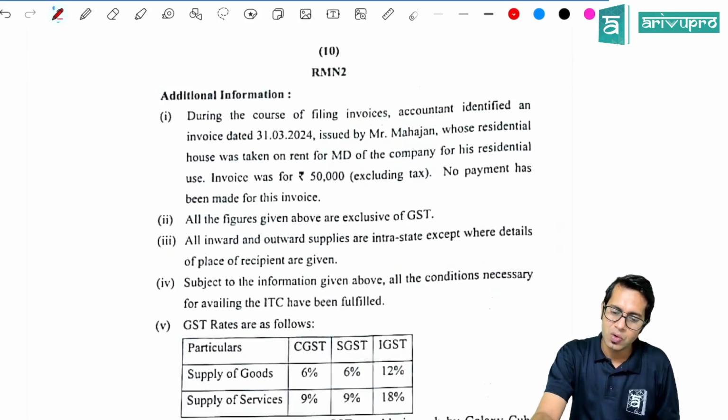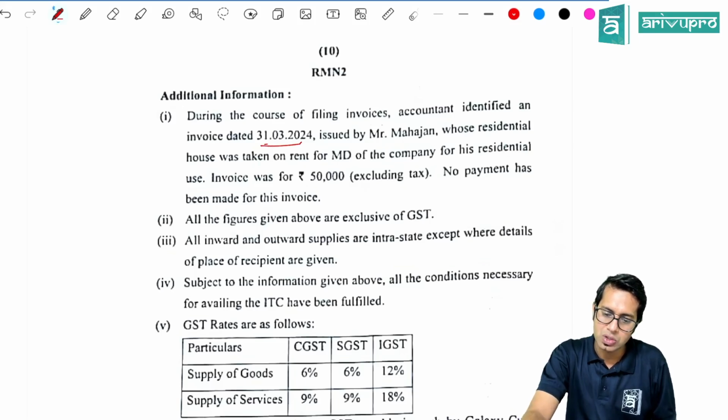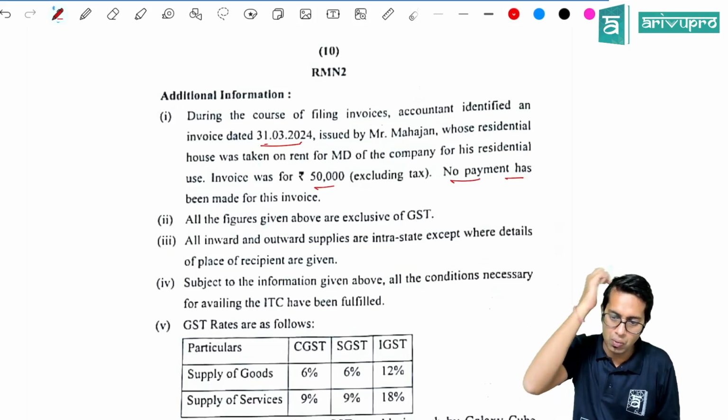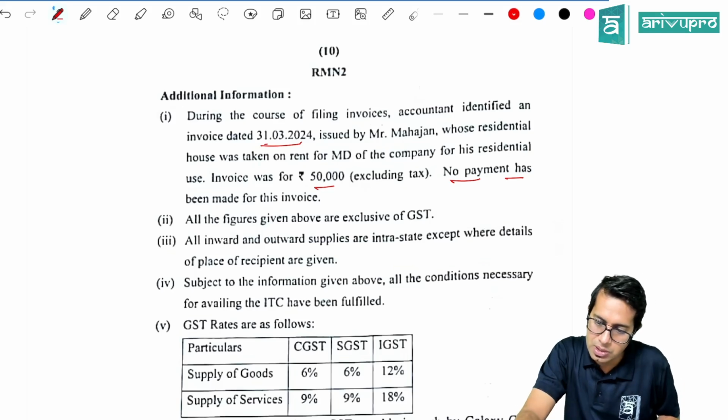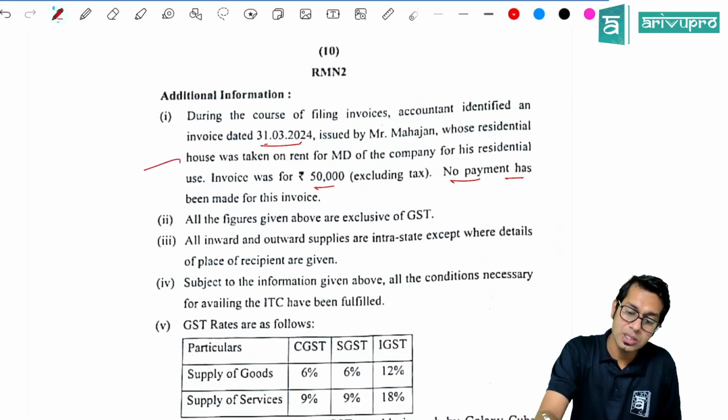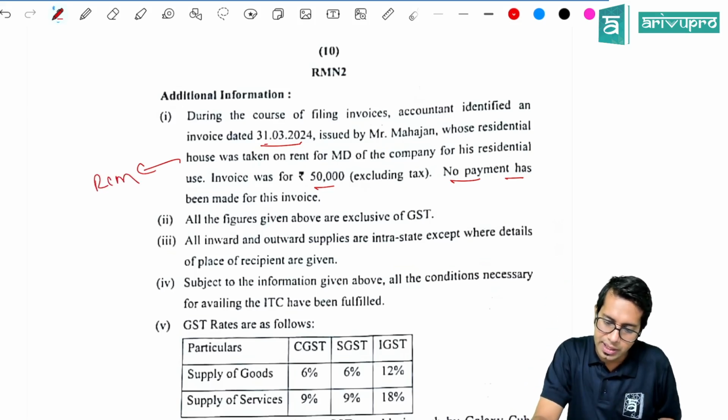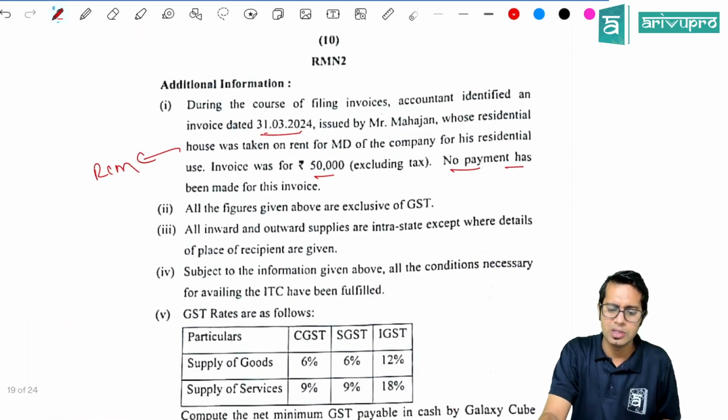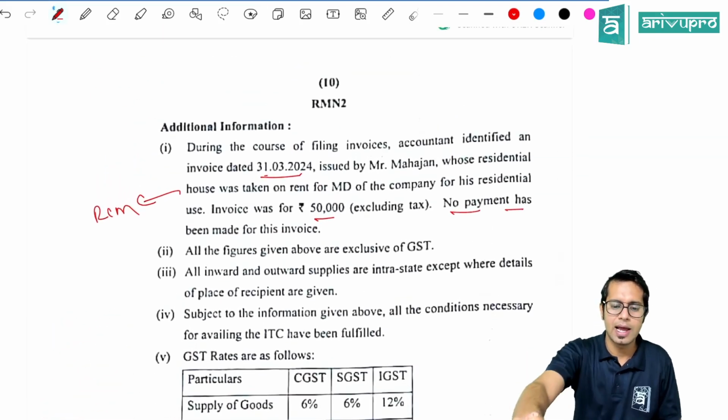During the course of filing returns, the accountant identified that an invoice dated 31st March 24 was issued by Mr. Mahajan, whose residential house was taken on rent by the MD for his residential use. The invoice was 50,000 excluding GST. No taxes have been paid on this invoice. So in whose name is the invoice? Mr. Mahajan, whose residential house was taken. If the invoice is given in the name of the company, then definitely RCM is applicable. All the figures are excluding GST, inward and outward supply. Okay, accordingly, this is the discussion on this question.